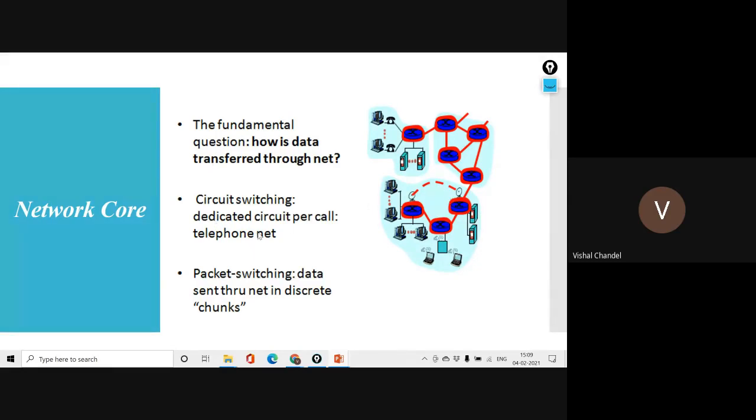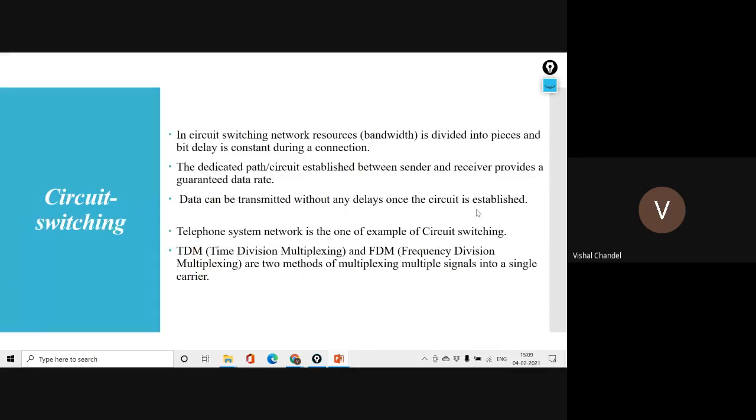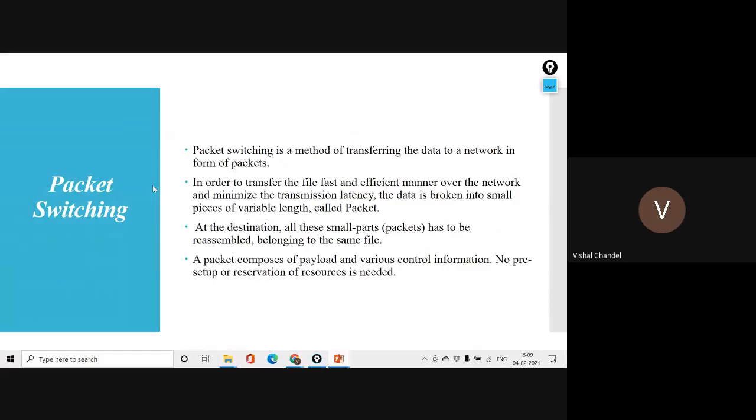That is followed by switched networks, which work in three ways: circuit switch, packet switch, and message switch. In circuit switching, we follow a dedicated circuit path for transmission with a guaranteed data rate. In packet switching, we divide our data into small chunks, and these small chunks follow various paths inside the network.